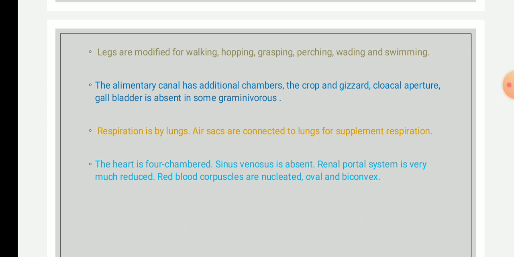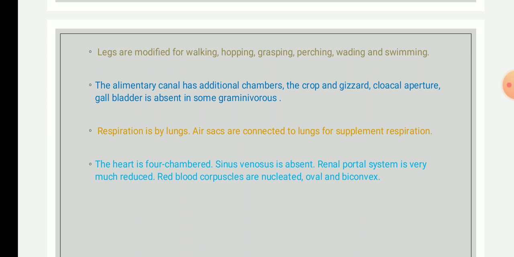The renal portal system actually helps in collecting from the organs, and it mostly bypasses the heart for most of the organs. It is very well developed in humans and others, but what happened is that it is composed of capillaries.